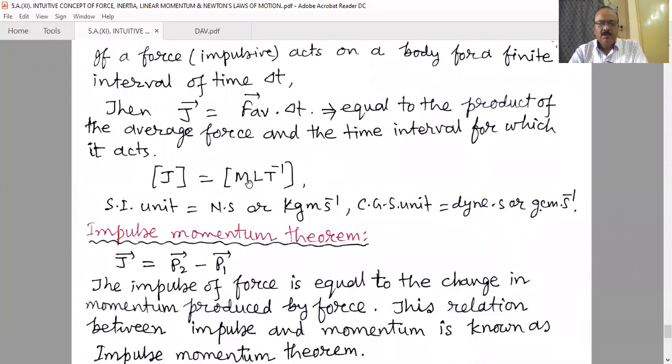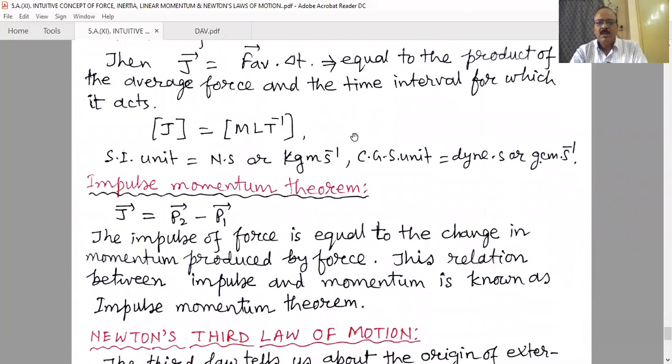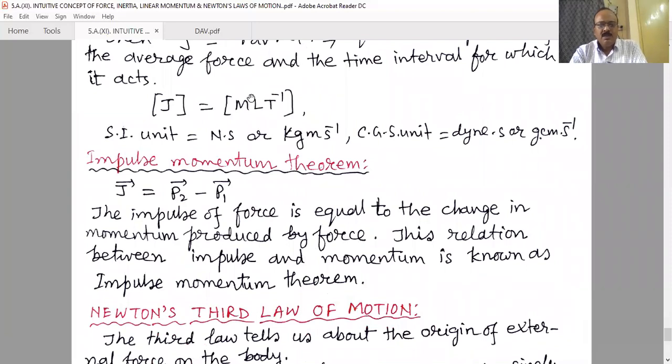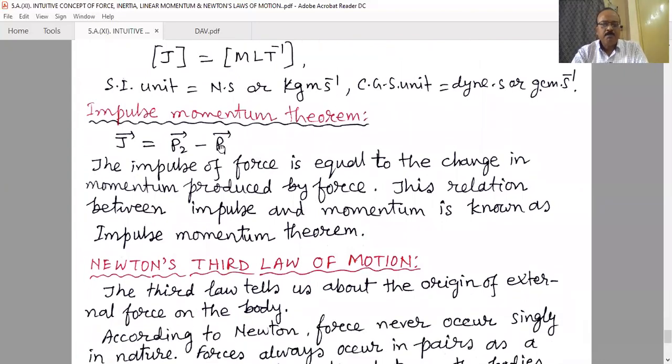Dimensionally it is equal to M L T^-1, which is obviously equal to the dimensional formula of momentum. It is the change of momentum. The unit is Newton second or kg meter per second, and in CGS it is dyne second or gram centimeter per second.